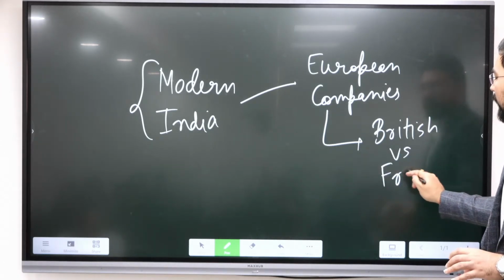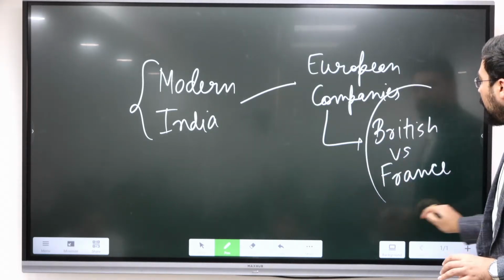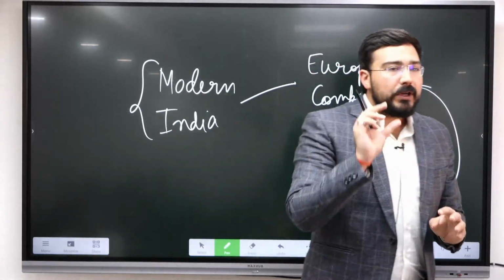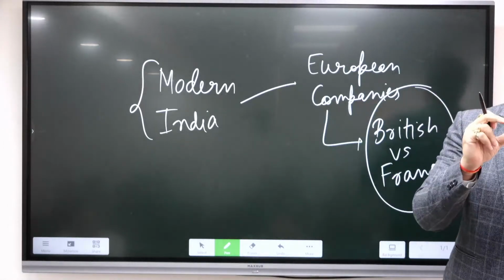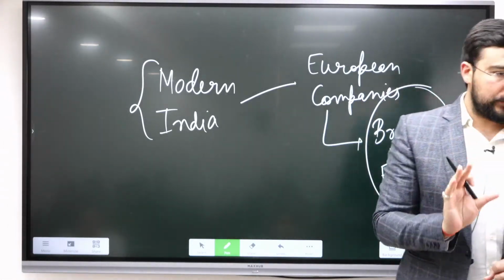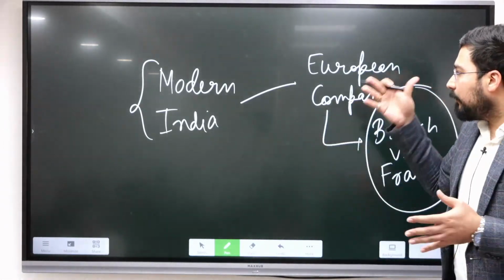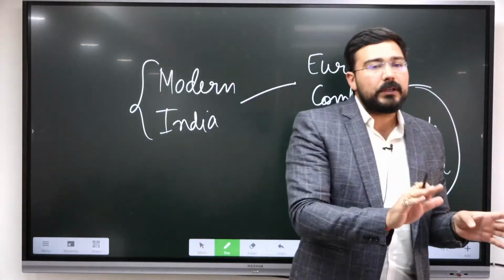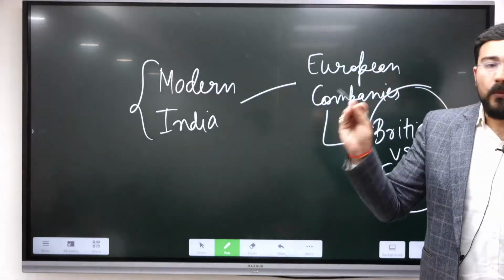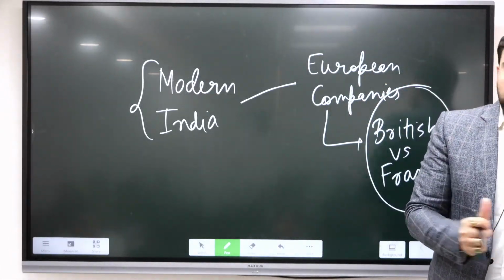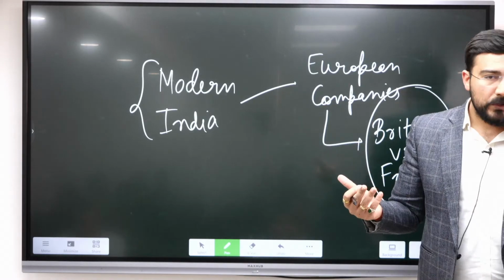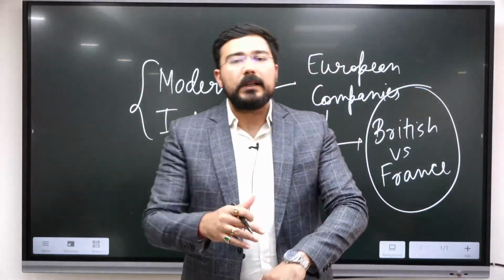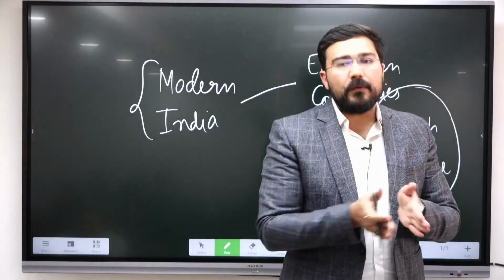Okay, so this is our first topic, in which we'll discuss these European companies, and the major area from where UPSC asks questions is the Carnatic Wars. We'll compare both the major companies, British as well as the French. क्या किसके positives है, क्या negatives था, and who were the important heroes for the British, like Robert Clive, who were responsible for the creation of empire. Later we'll also discuss the historiography.